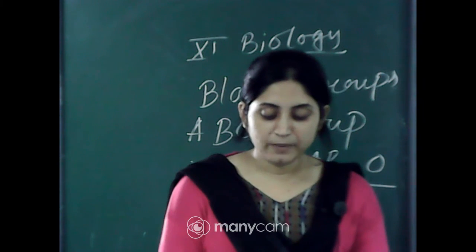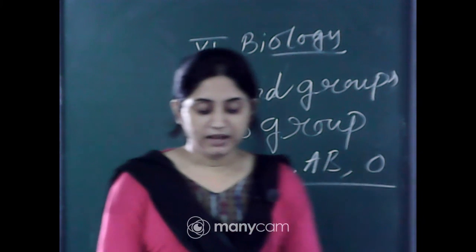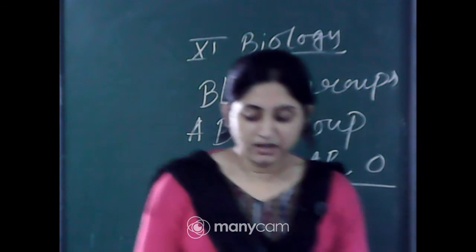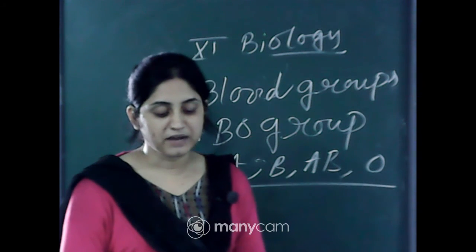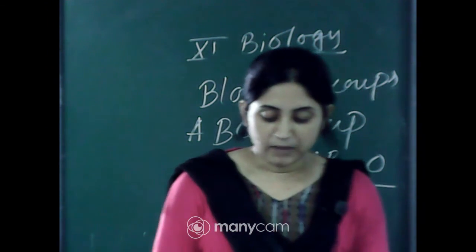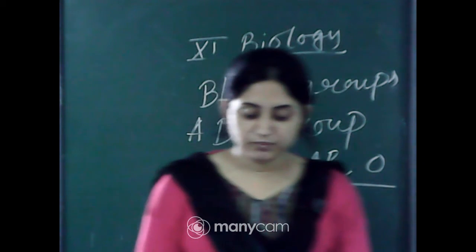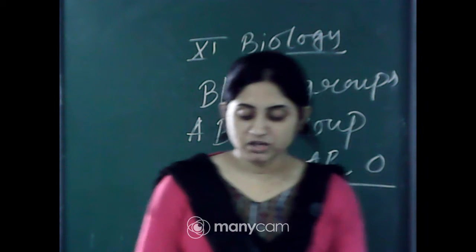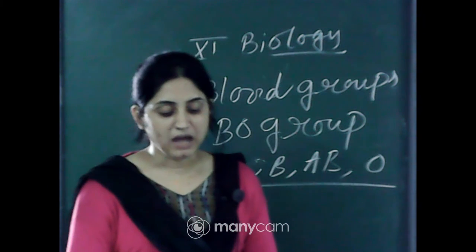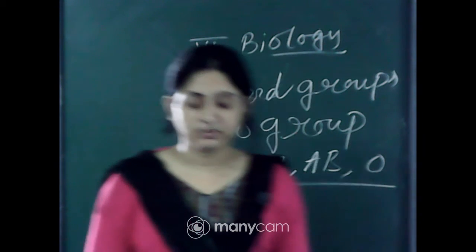The distribution of antigens and antibodies in the 4 blood groups A, B, AB and O is given in the table. You probably know that during blood transfusion, any blood cannot be used. The blood of the donor must be carefully matched with the blood of the recipient before any transfusion to avoid severe problems of clumping and destruction of the RBCs. The donor's compatibility is also checked.